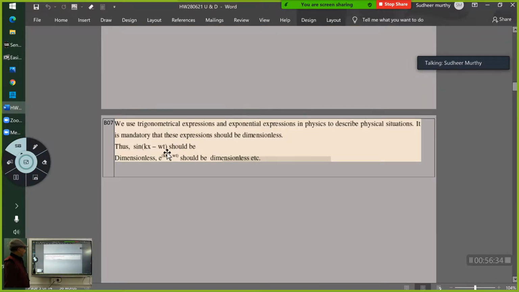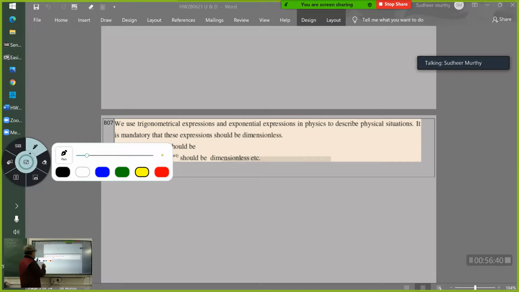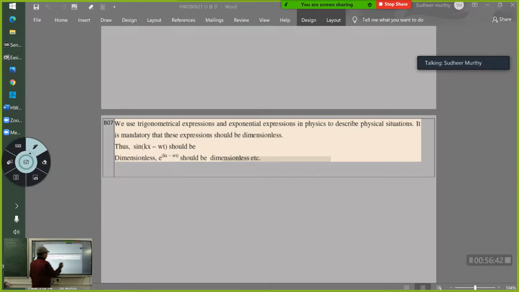Then you see sine theta. This is already known to you. So when we write this expression, that is sine of theta, it is understood that this theta is expressed in radians. Correct?